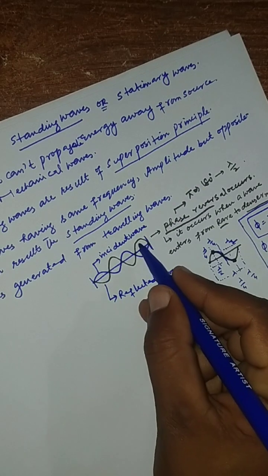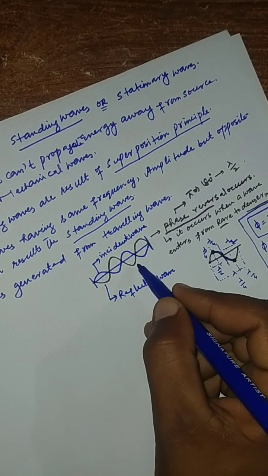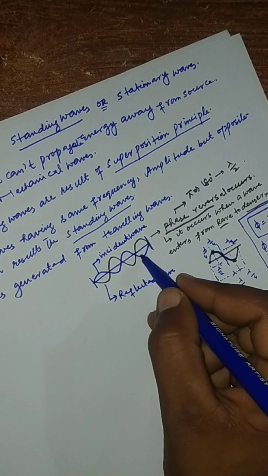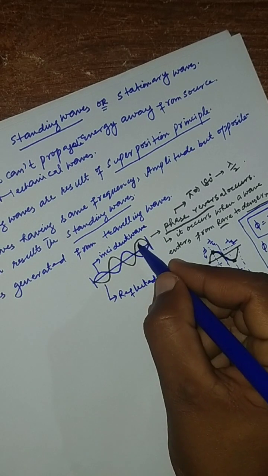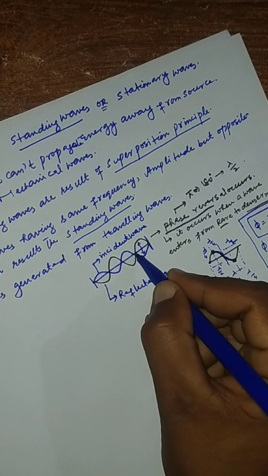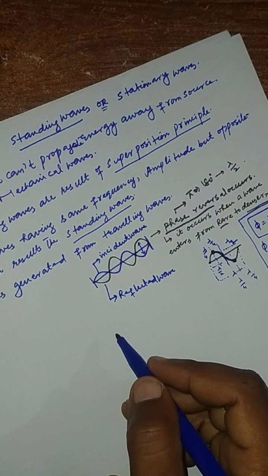So after the reflection, the reflected wave makes superposition with the incident wave, and at one point these are supporting each other and at another point these are destructing each other.